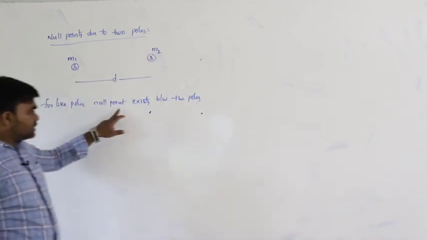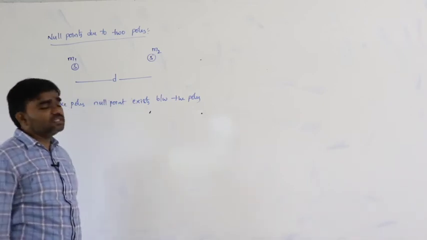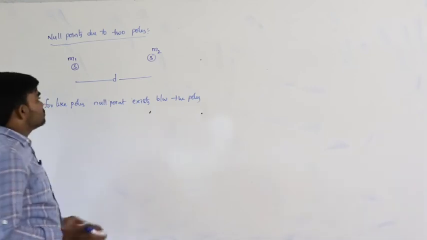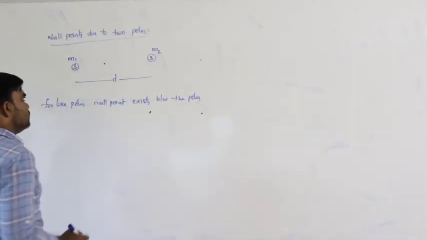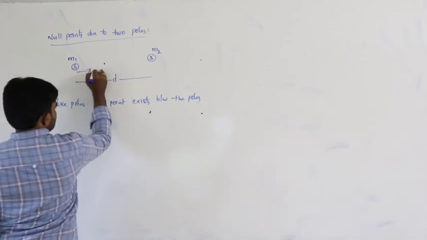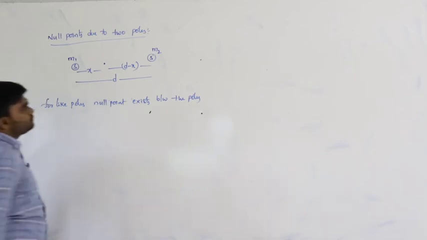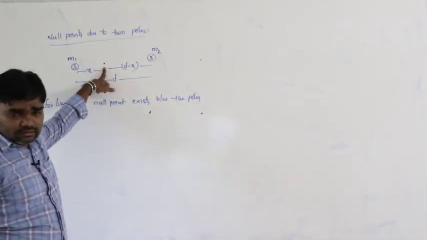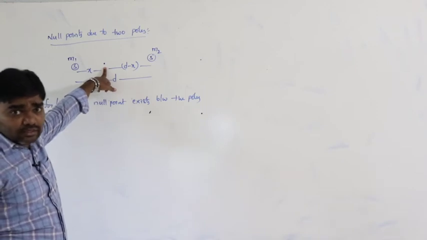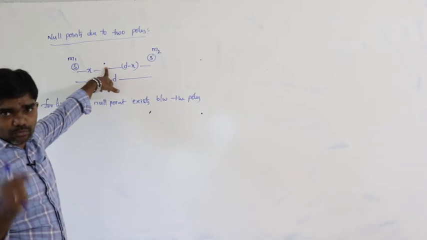In the same way, in electricity, for like charges, the null point exists between the charges. So, for example, at this position, I am considering this is x and this is d minus x. While calculating the magnetic field, what we must consider? A unit north pole.